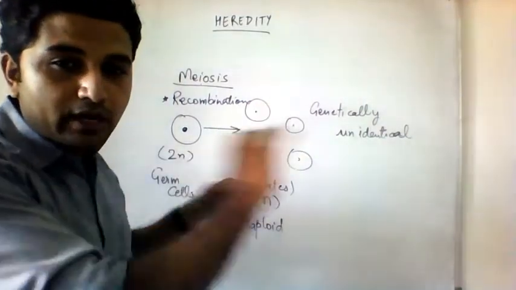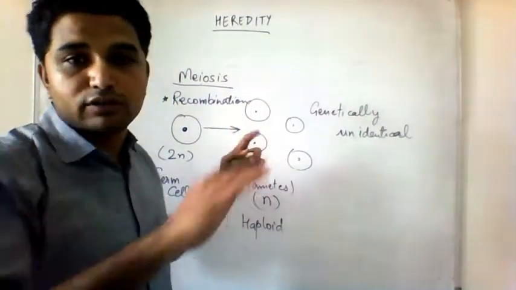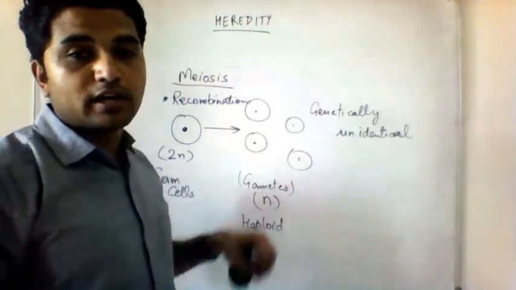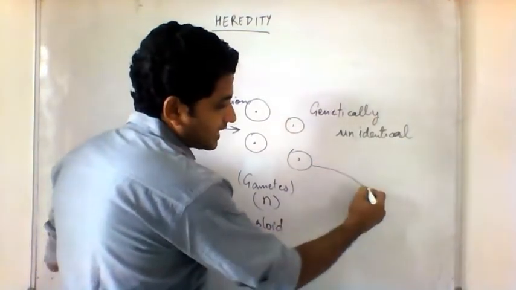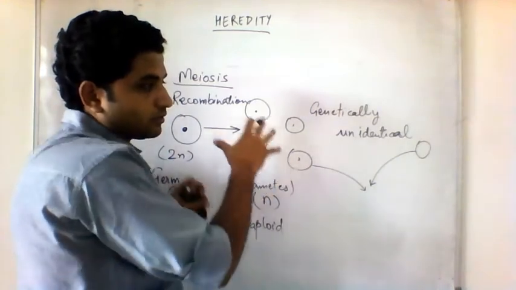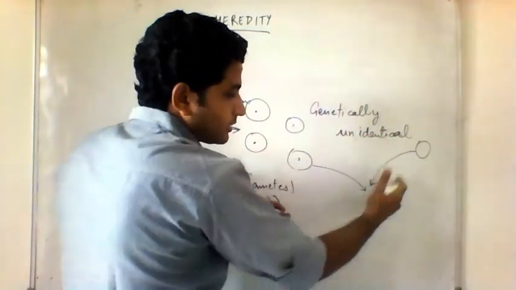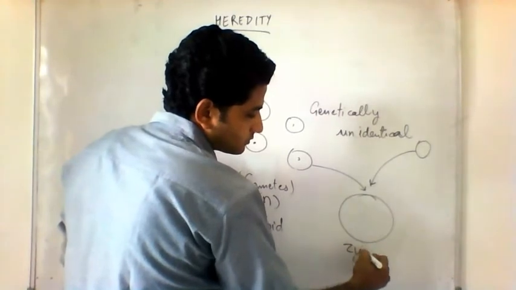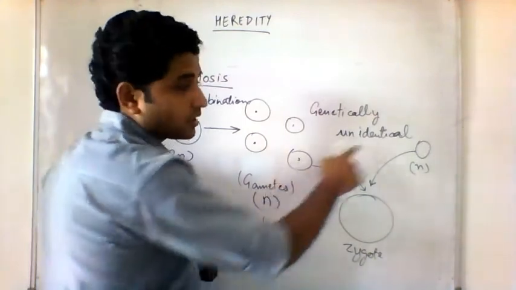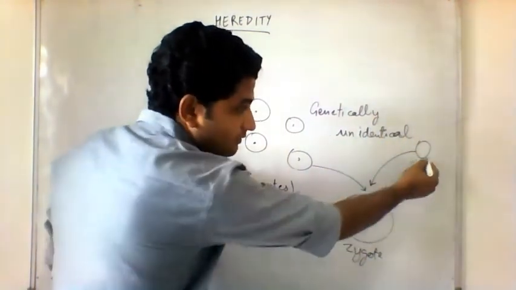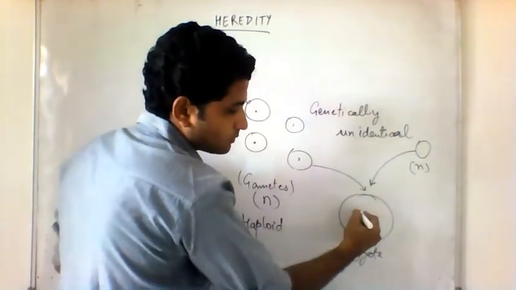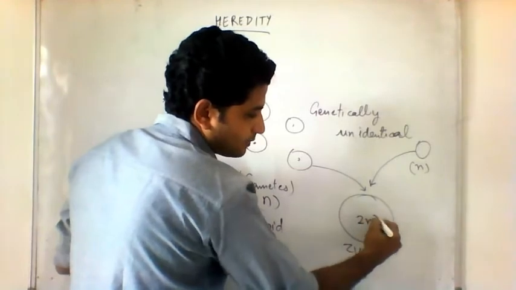Four gametes are produced, and all 4 of them are different, because different recombination, different crossing overs have happened at different locations. The 4 chromosomes are different. Now when this gamete, your father's gamete, fuses with another gamete from the other source, your mother's gamete, a zygote will be formed. This is haploid, this is also haploid. Here recombination has occurred, there also recombination has occurred. 23 chromosomes are coming from here, 23 from here, so it becomes 46. So here you again get a diploid cell.